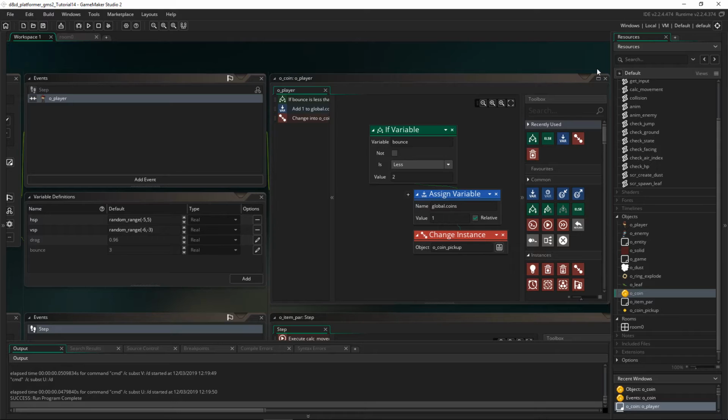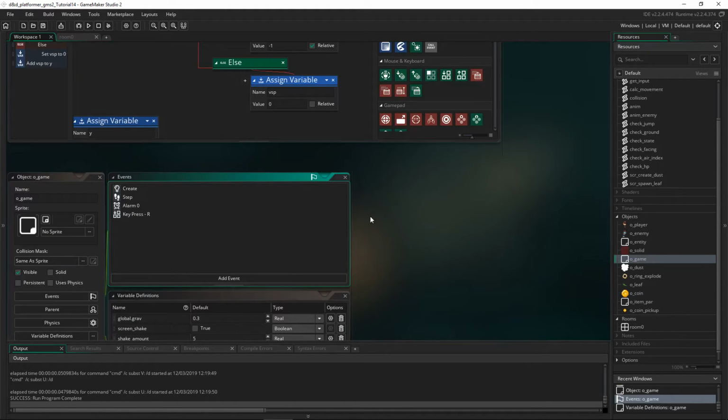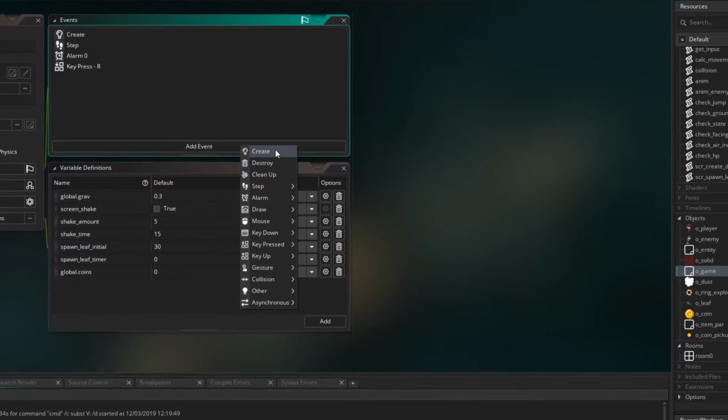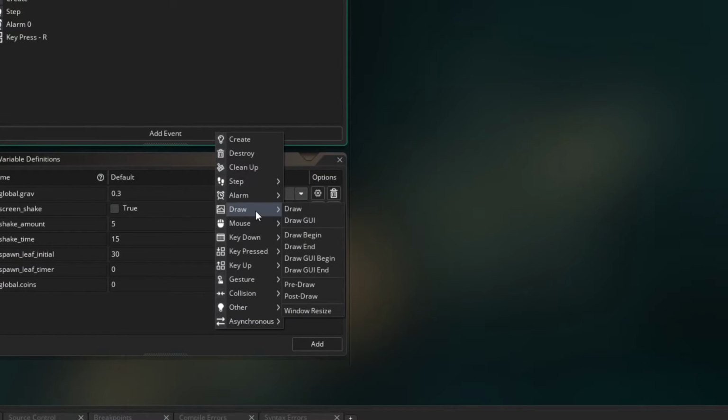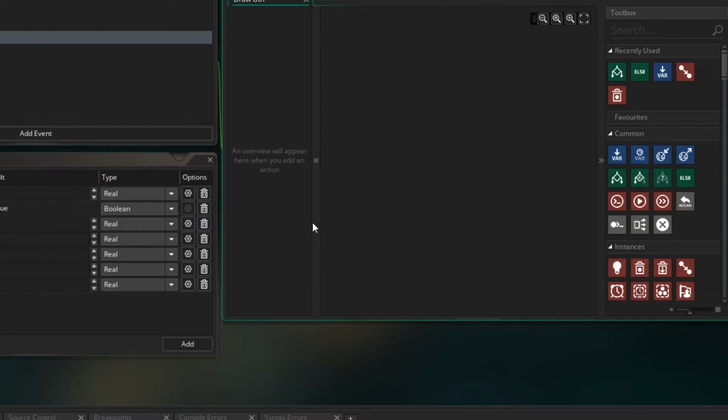Now when drawing information like the amount of coins collected or lives remaining, you want the player to see them all the time. They should never be hidden by objects over them. And for those situations, we have a draw GUI event that will draw over top of the draw event. The draw GUI layer has its own resolution, so you can make the quality of what you draw there higher than the actual game is running at. So for us, let's go to OGame and let's add a draw GUI event. So add event under draw, and we want to do draw GUI.